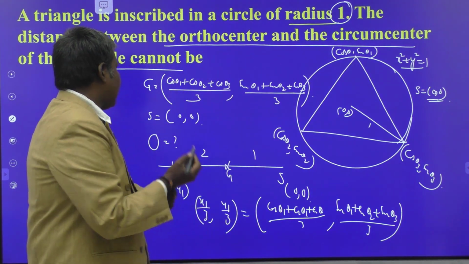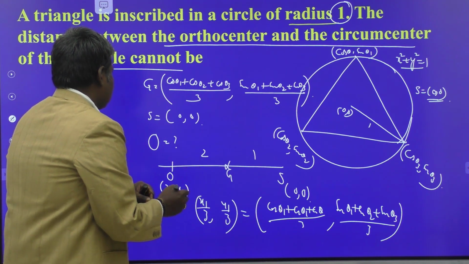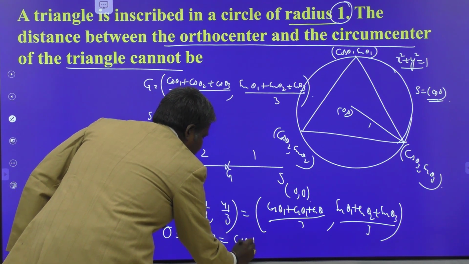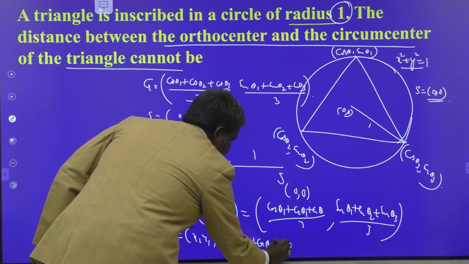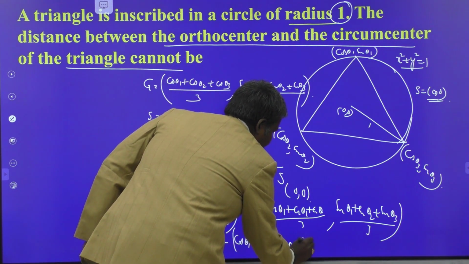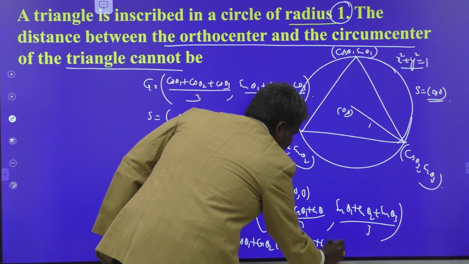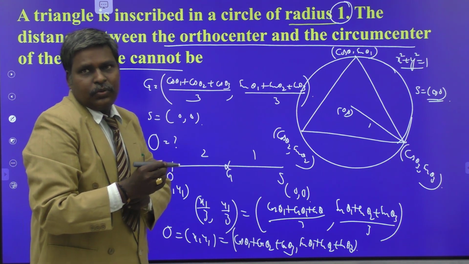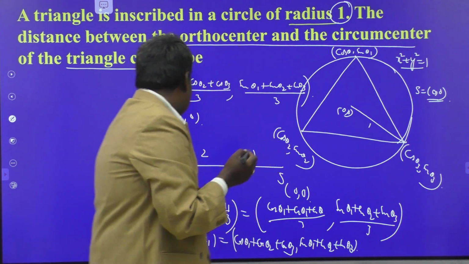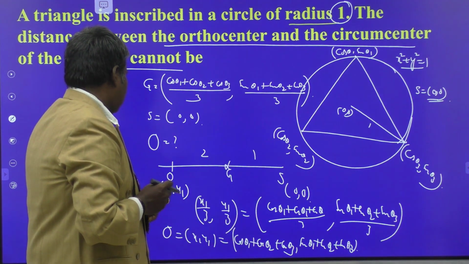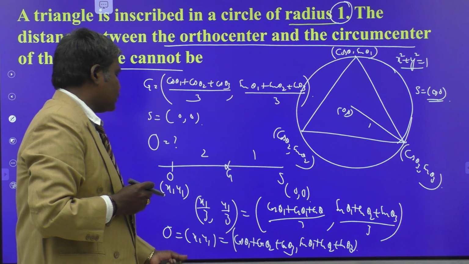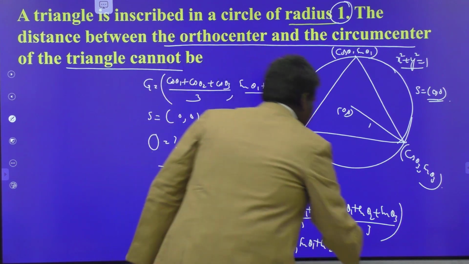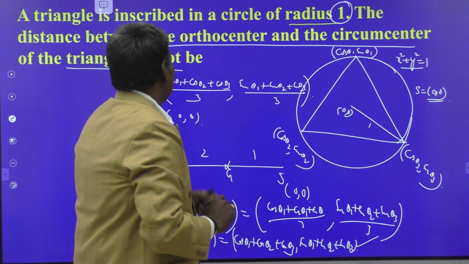Understand? From this you can write x1, comma y1, that is the orthocenter, as orthocenter O is equal to x1, comma y1. This is nothing but cos theta 1 plus cos theta 2 plus cos theta 3, comma sin theta 1 plus sin theta 2 plus sin theta 3. Okay. From the conditions itself, we have origin O, that is orthocenter O, is equal to cos theta 1 plus cos theta 2 plus cos theta 3, comma sin theta 1 plus sin theta 2 plus sin theta 3 itself. This is the orthocenter. What you have to find out?